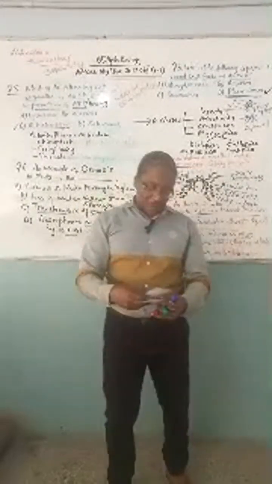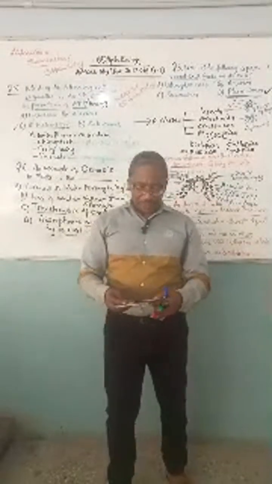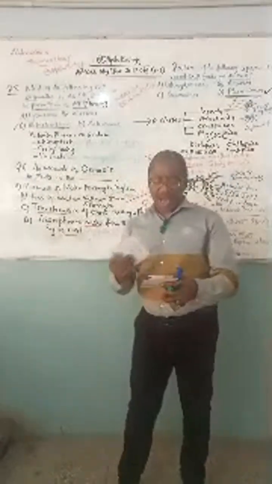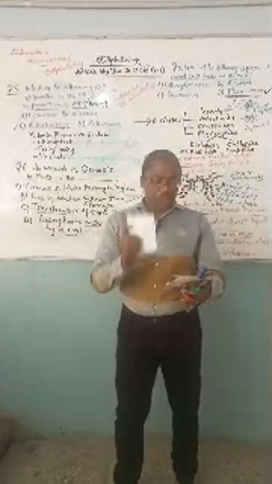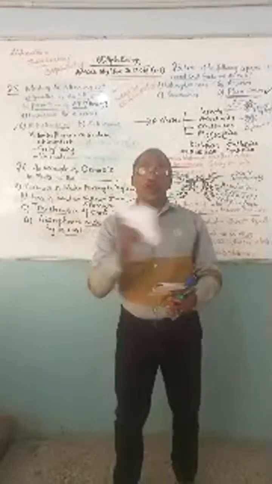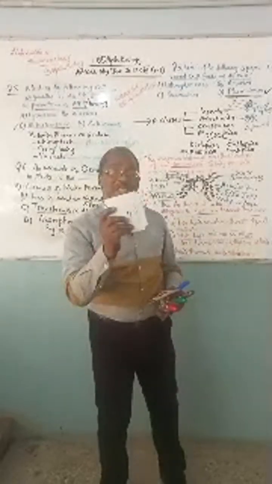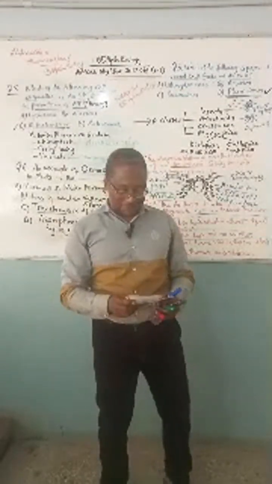Then we gave another question, number 2. That question says, the structural similarity in Paramecium and Euglena is in what? We gave the answer as shape of locomotory organ. Why? Because both of them have what is called locomotory organs called flagellum and cilia. Cilia for Paramecium, flagellum for Euglena.